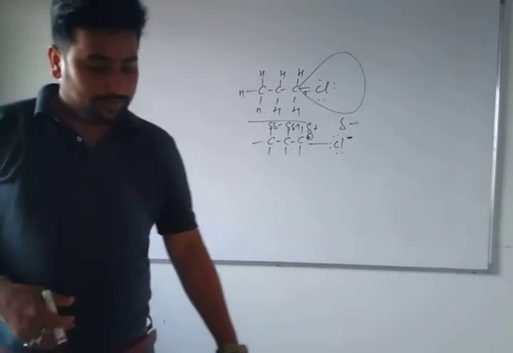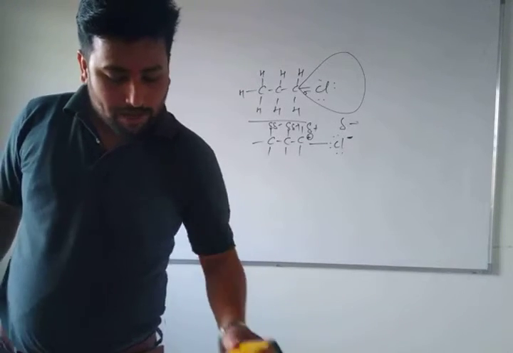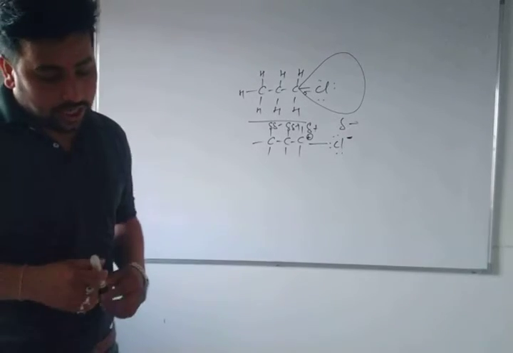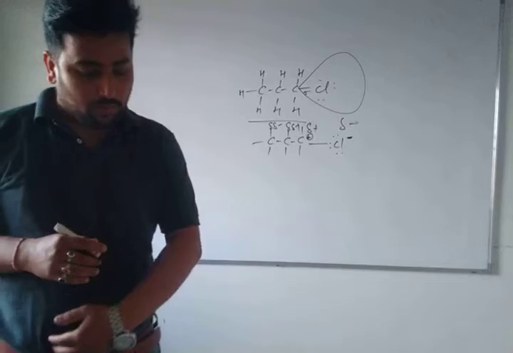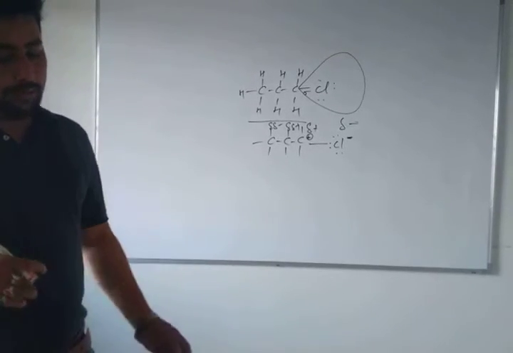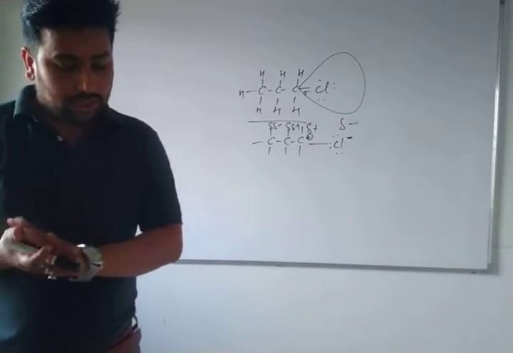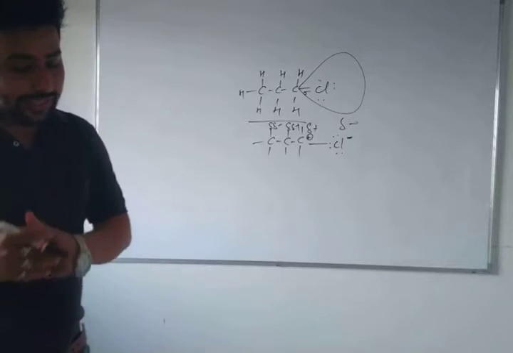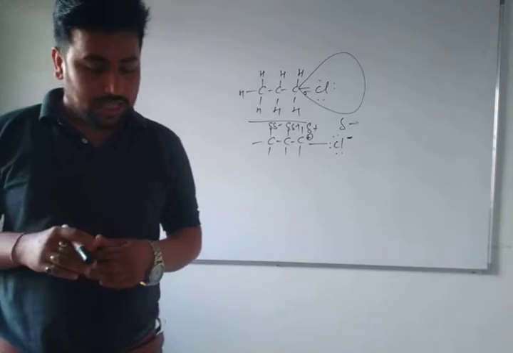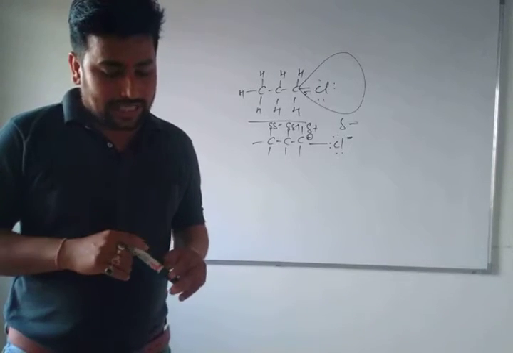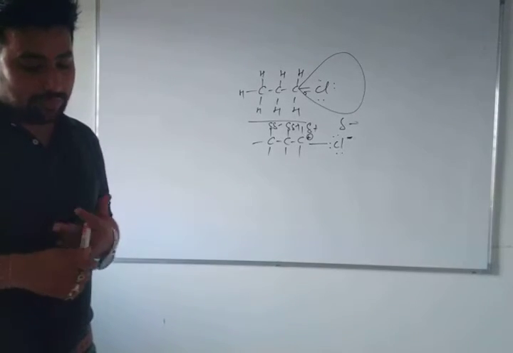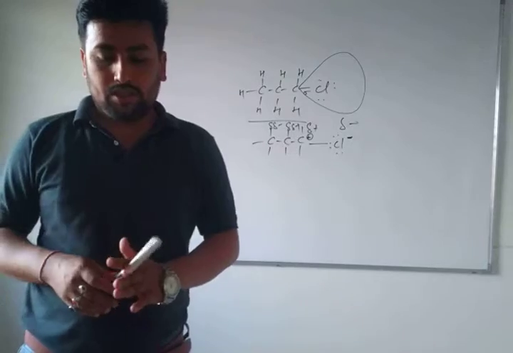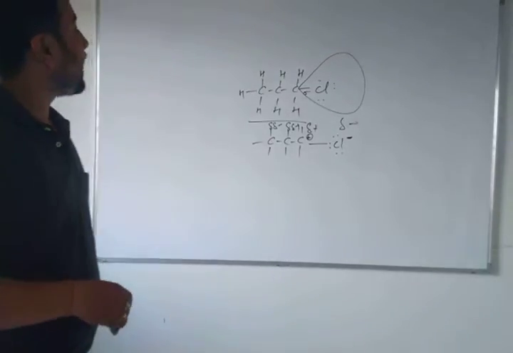Now the next one is the electromeric effect. The electromeric effect involves the transfer of pi electrons from a multiple bond from one bonded atom to the other bonded atom because of the attacking reagent. There are also 2 types: the plus effect, where the electron transfer takes place towards the atom to which the attacking reagent gets attached, and the minus effect, where the electron transfer takes place away from the atom to which the attacking reagent gets attached. This was the electromeric effect.